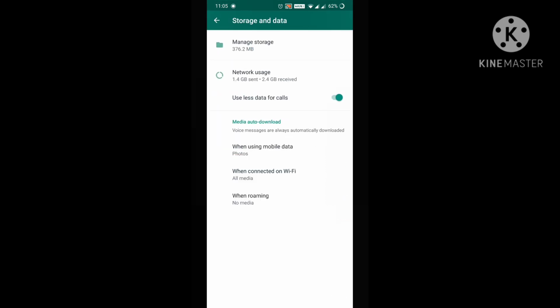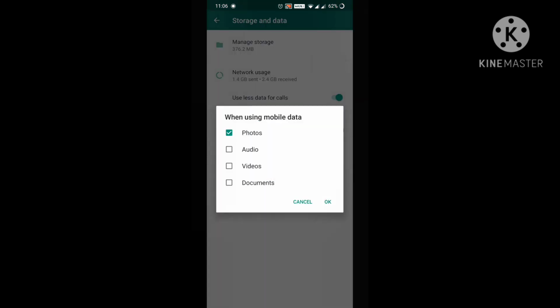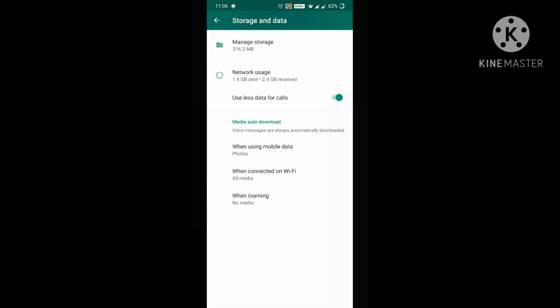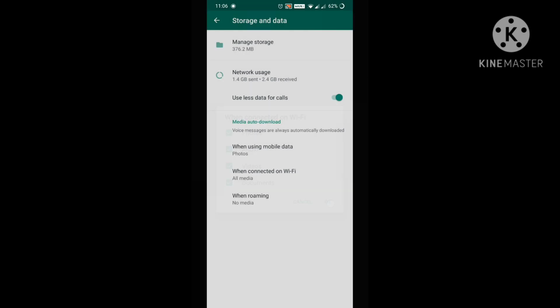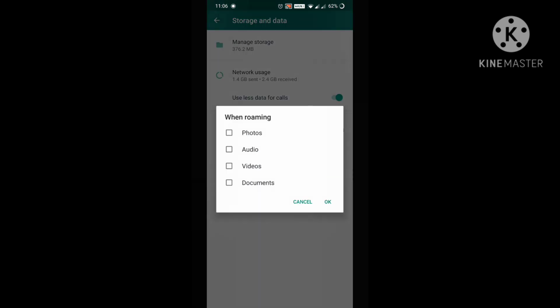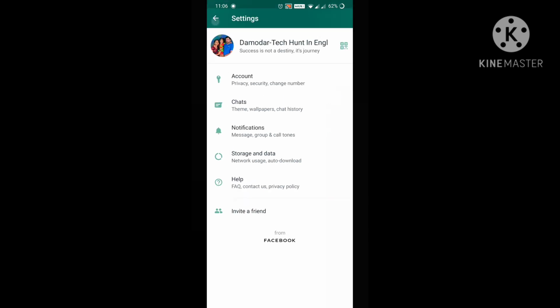And next is network usage. It will give you the notifications of the usage of network. And media auto download. How to choose? When using mobile data I have chosen the photos to download. When it is connected to Wi-Fi I have chosen all photos, videos, audio, everything to download. And when roaming, I have chosen no media. This is how it works.